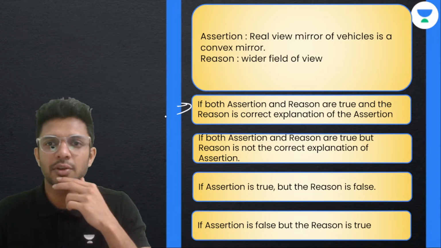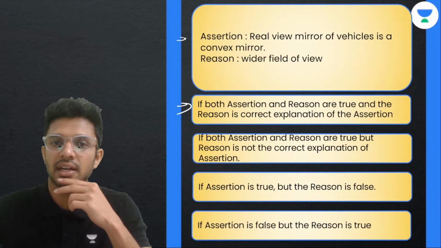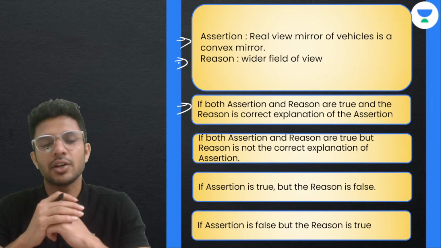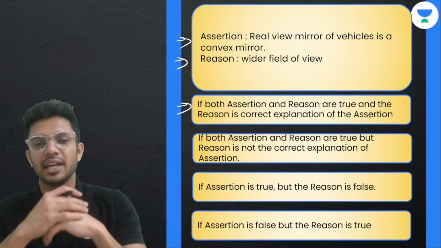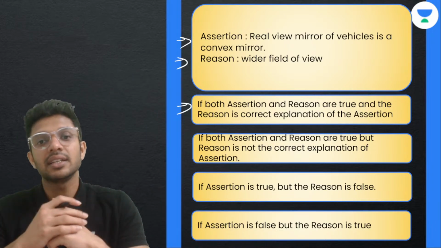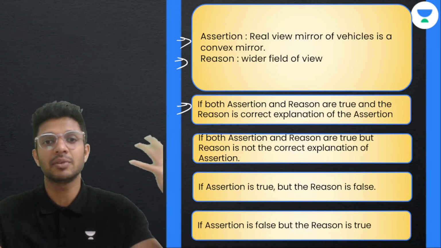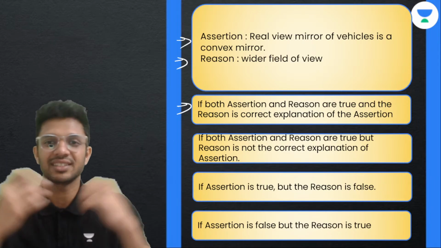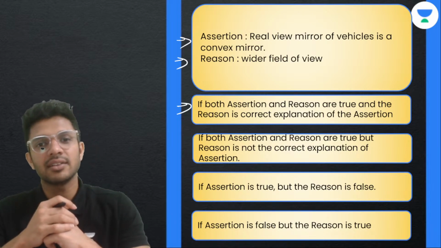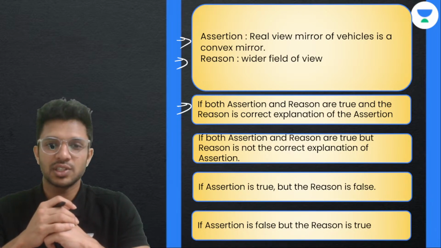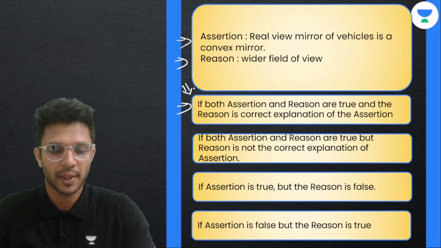देख ले, rear view mirrors of a vehicle are obviously convex mirrors. We have learned that, है ना? और उसका reason क्या है? Wider field of view. मतलब we can see a greater angle of objects behind it, and that is obviously the reason for having the rear view mirror of a vehicle as convex, because we can see maximum vehicles coming from behind to a larger distance. ठीक है? So assertion is true and reason is true, and reason is the correct explanation for the assertion statement. So we should be going for which option? Option A.